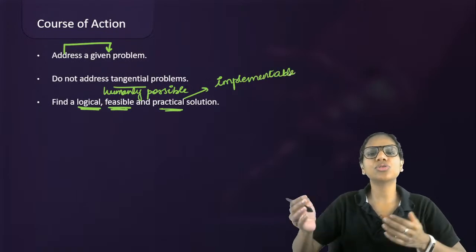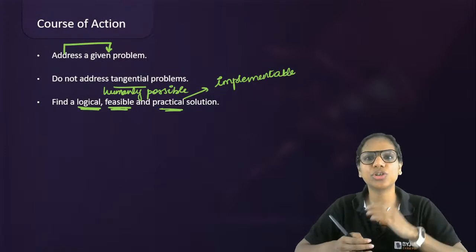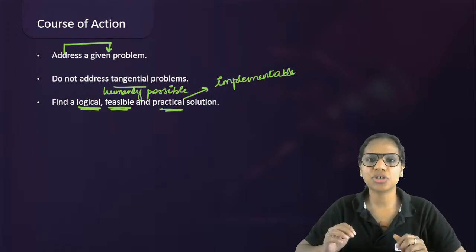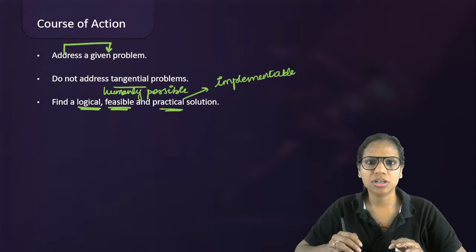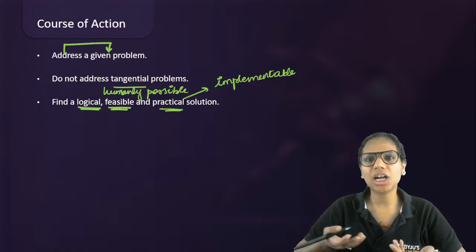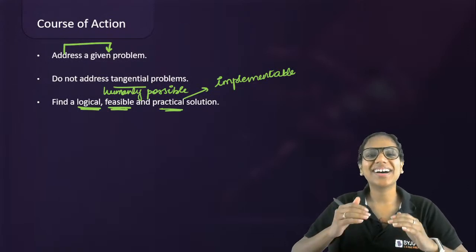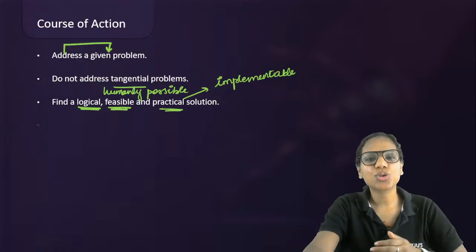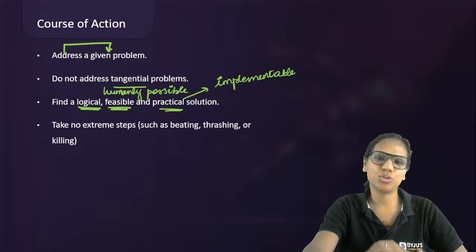So, for instance, to reduce the problem of air pollution, if you give a solution that we should stop all modes of transport plying on roads, that's not a practical solution, right? We can't implement that. So our ideal, good course of action is always a practical solution to the problem.